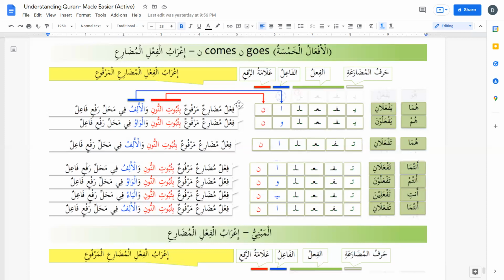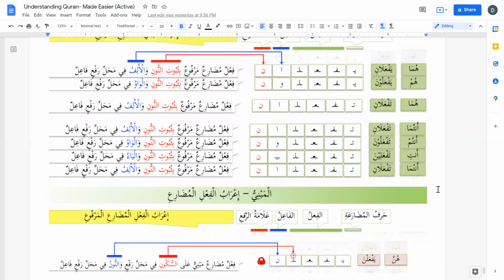And in dual form, yaf'alani, taf'alani, the alif musanna is the fa'il, and in plural form, yaf'aluna and taf'aluna, the waw jama'a is the doer. This waw is the doer. And in taf'alina, this ya is the doer, wal ya'u al-fa'ilu fi mahalli raf'. So that's how we do the I'rab.